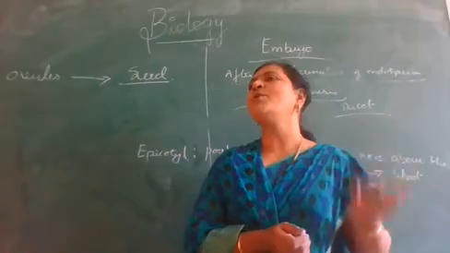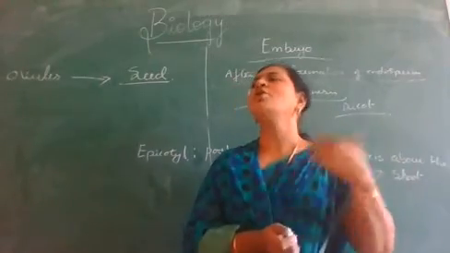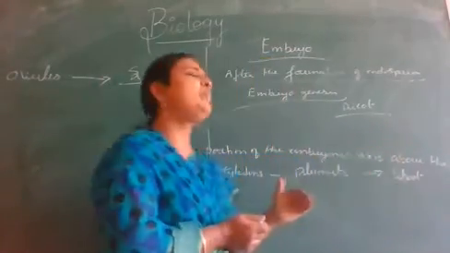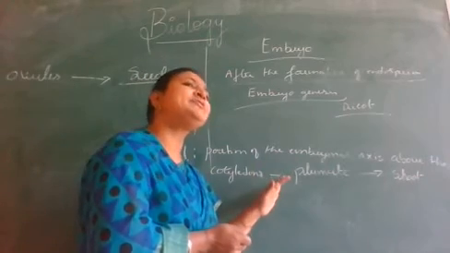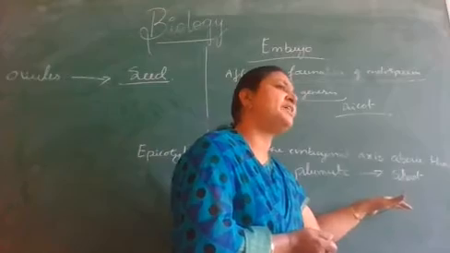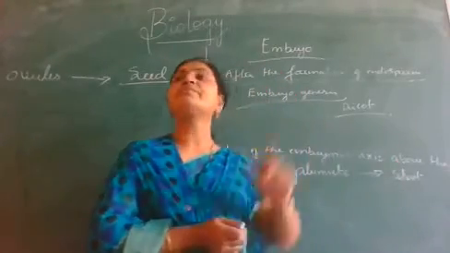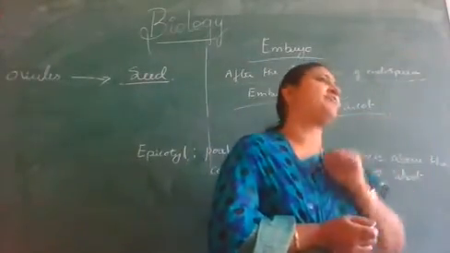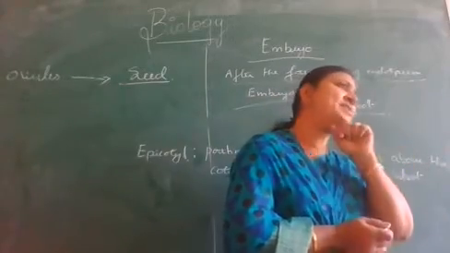That becomes a globular embryo, then a heart-shaped embryo, and then that transforms into a matured embryo. Now in this state we can differentiate which is dicot and which is monocot.